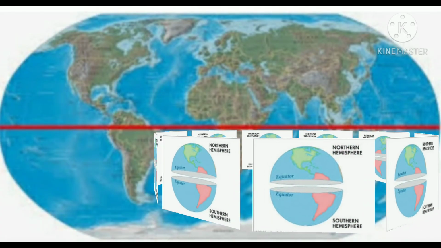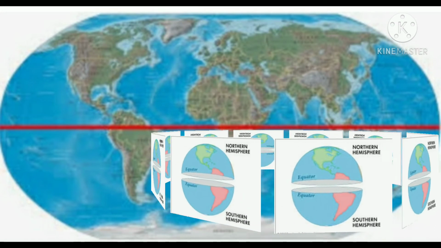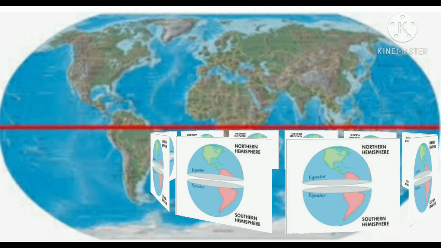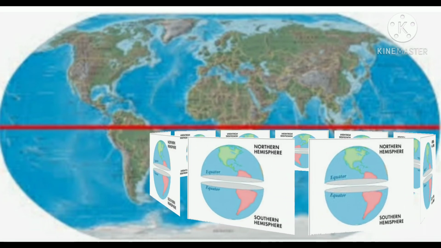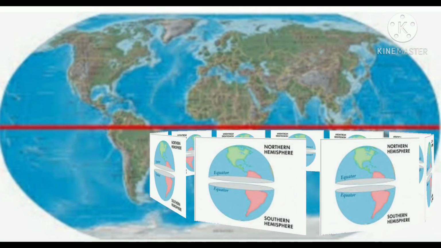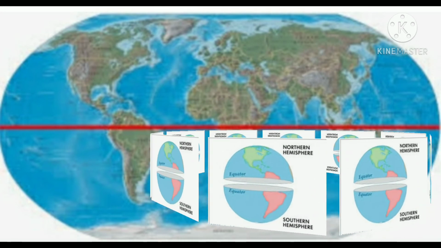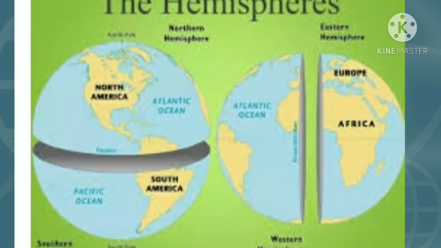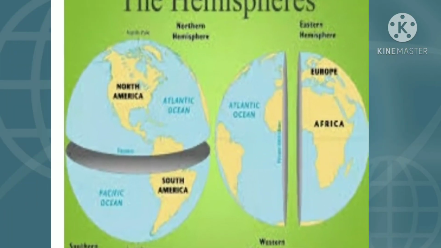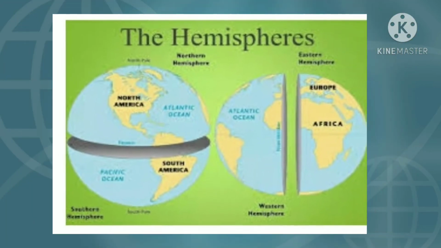Now look at the diagram again. There is a 0 degree equator. Because of the 0 degree equator, the northern hemisphere and southern hemisphere are separated. And because of the prime meridian, the eastern hemisphere and western hemisphere.